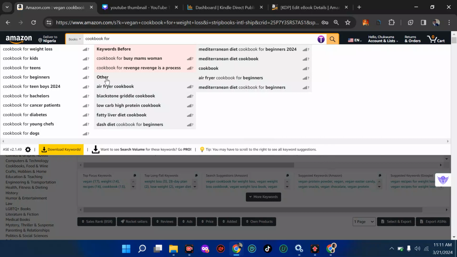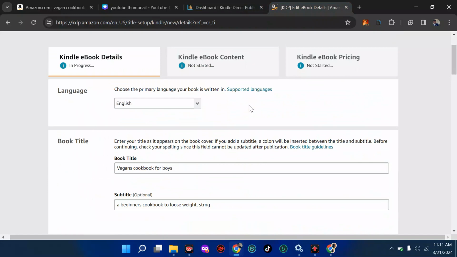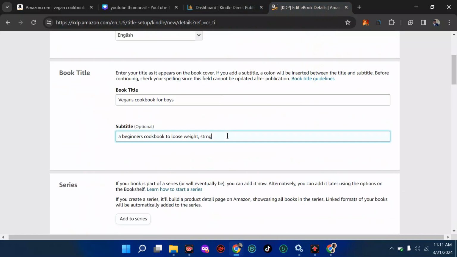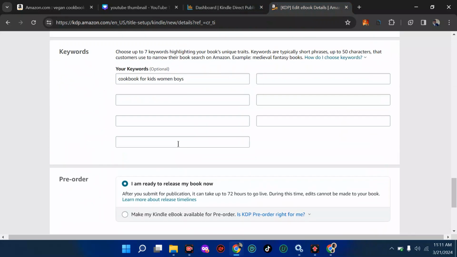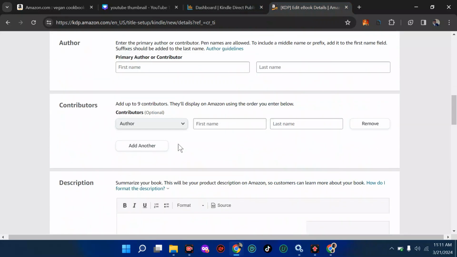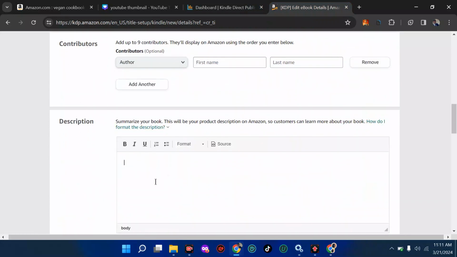And know this, the 3 most important places, or in fact, let me add one. Number 1, as I've said, is your title. Number 2 is your subtitle. Fill it. Number 3, it's your what? This last one here. Then number 4 could be your category. Then number 5 could be this place. This is what we call Amazon metadata.